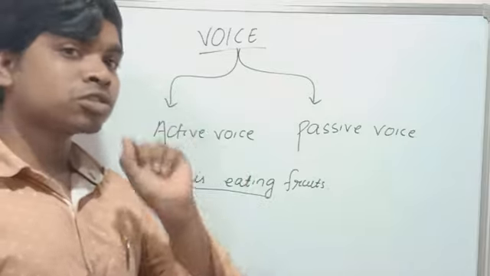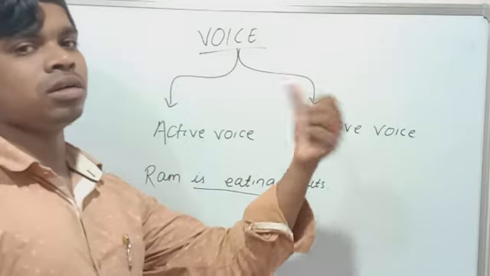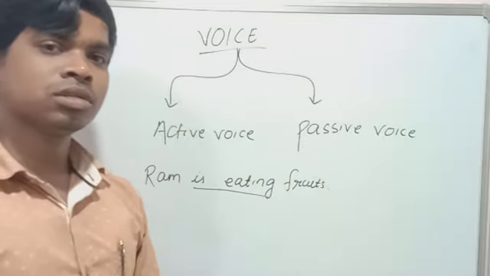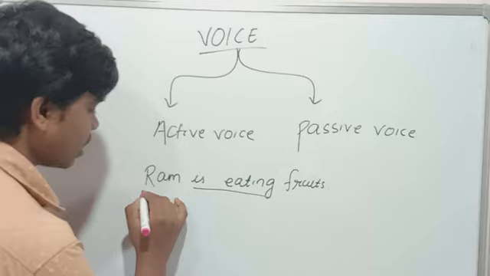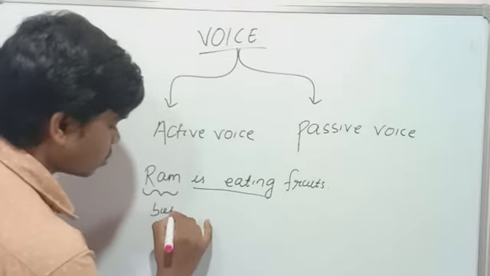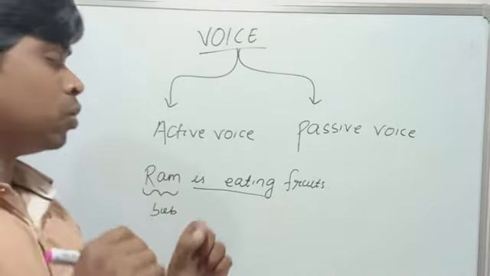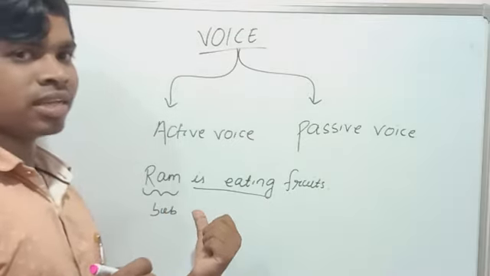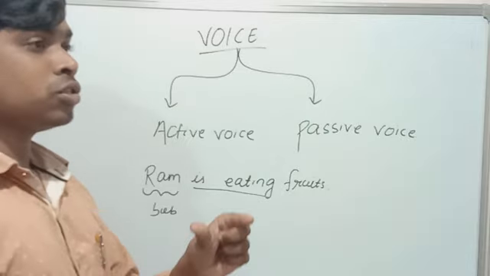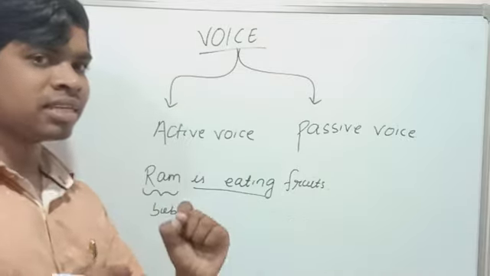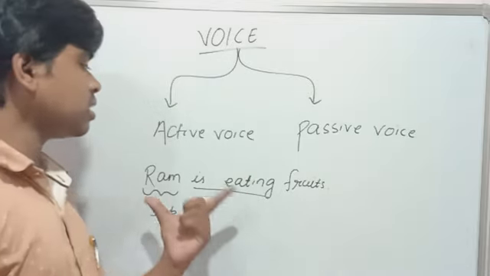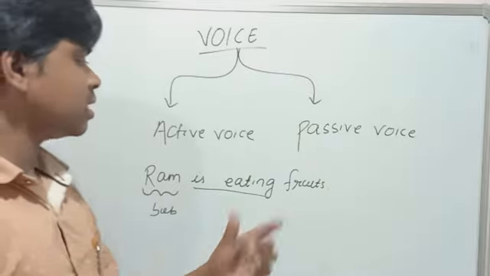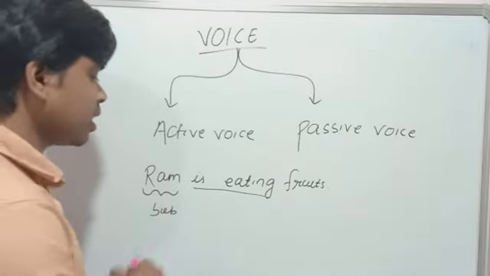It means the person who is doing the action word is called subject. Yes, it means who is eating fruits? So our answer will be Ram. Ram is our subject. It means the person who will do the action word is called subject. And I have told you in a sentence if the subject leads main character, then this type of sentence is active voice. Yes, students, Ram is eating fruits, and this part is our subject, and this part is